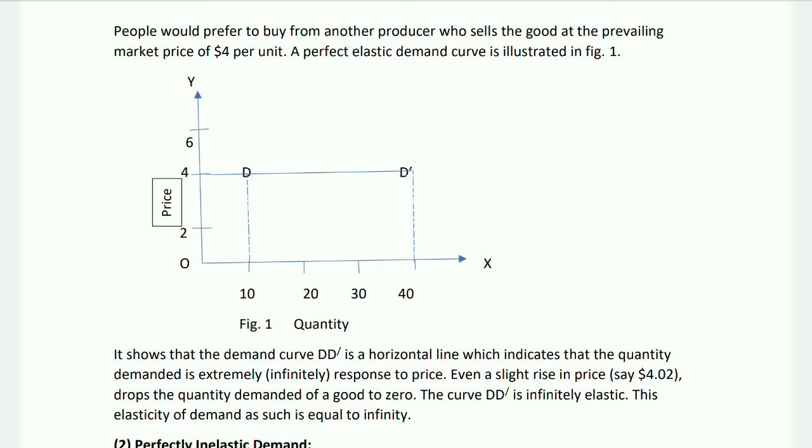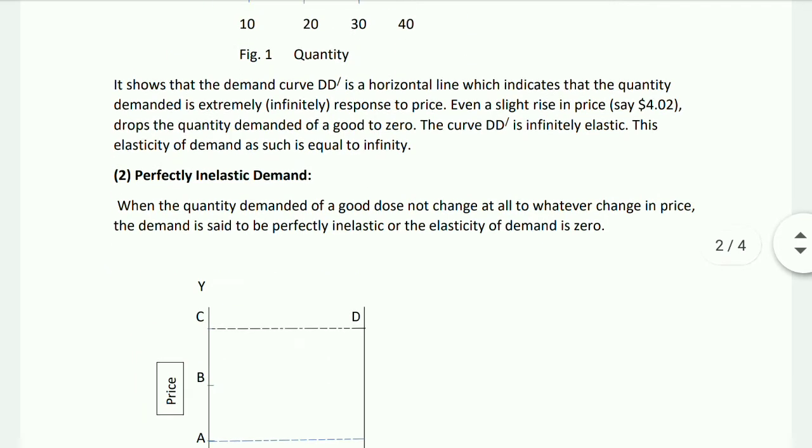Even a slight rise in price, say $4.02, drops the quantity demanded of a good to zero. The curve DD is infinitely elastic. The elasticity of demand as such is equal to infinity.